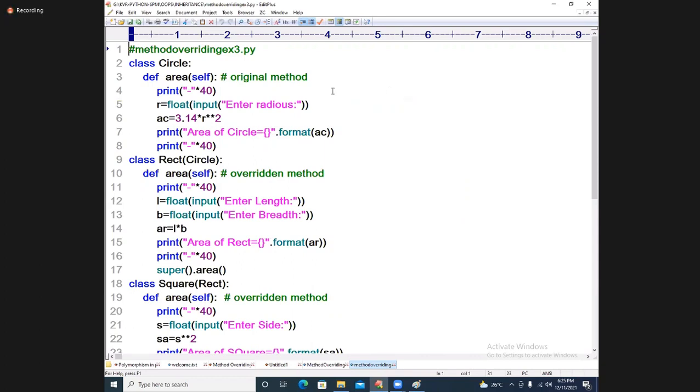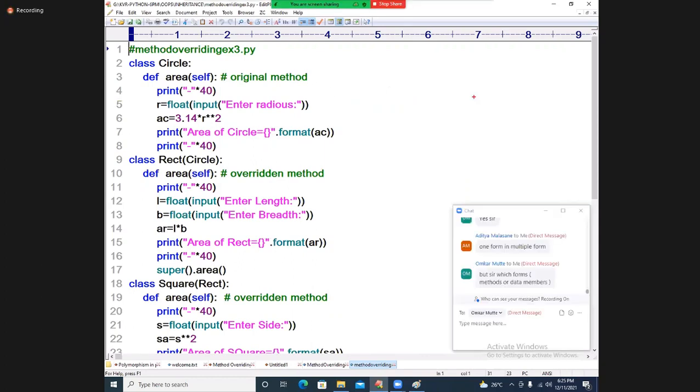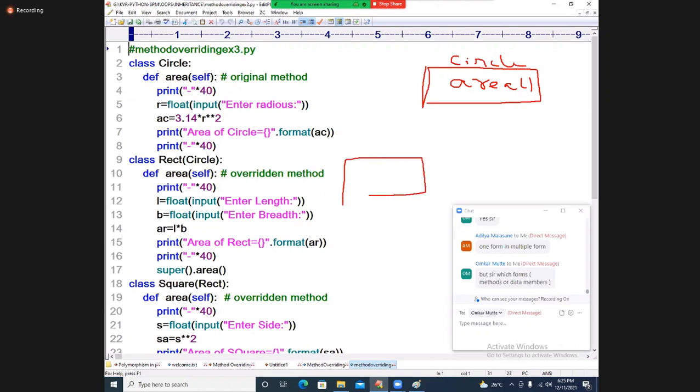In this place, let me give you one small diagrammatic representation. This is called a circle. What is the function I am having? Area function. This is called what class here? Yesterday's class, the Rect class.